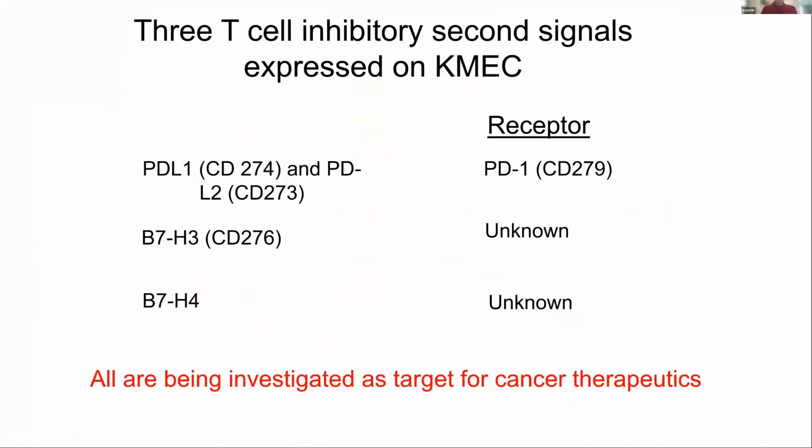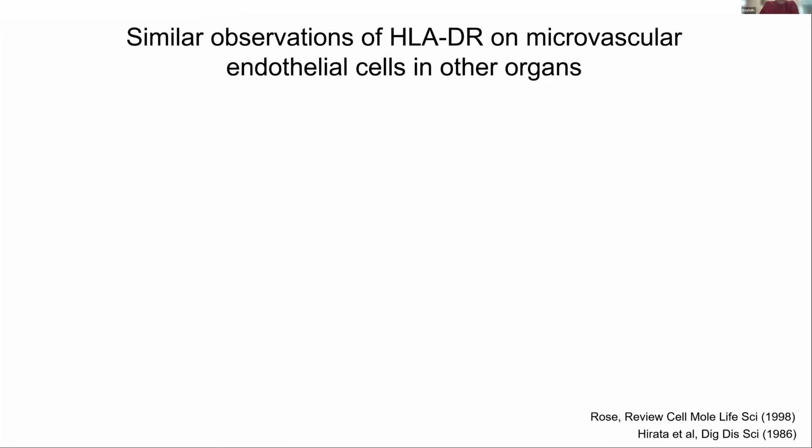So 3 inhibitory secondary signals are expressed on the kidney microvascular endothelium. We have this PD-1 system, and we have 2 others, something designated B7-H3 and B7-H4, that we really don't know what the receptors are. All of these are now being investigated as cancer therapeutics, because what you want to do is get rid of the inhibition so the T cells will go kill the cancer. Similar observations have been made on microvascular endothelium in other organs, but not studied to this extent.